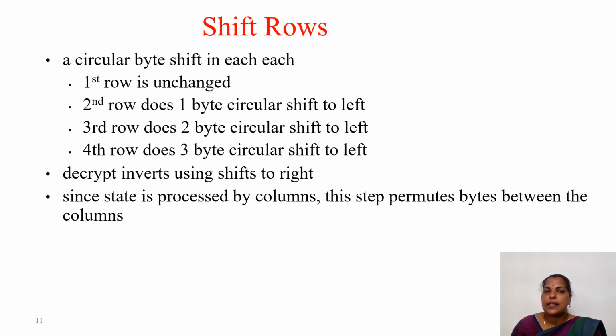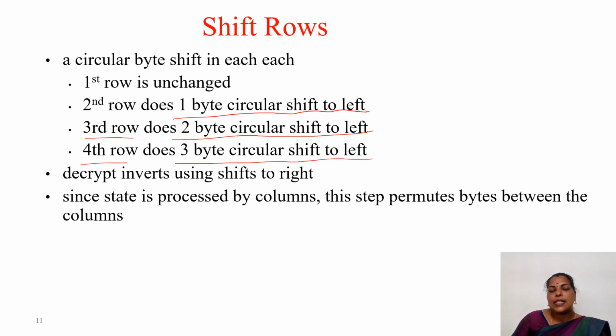That is, the first row is unchanged, the second row does a 1 byte circular shift to the left, the third row does a 2 byte circular shift to the left, and the fourth row does a 3 byte circular shift to the left. So the decryption inverts this using shifts to the right, the reverse process, but it is a shift right. Since the state is processed by column, this step permutes bytes between the columns. So this is about the shift rows.